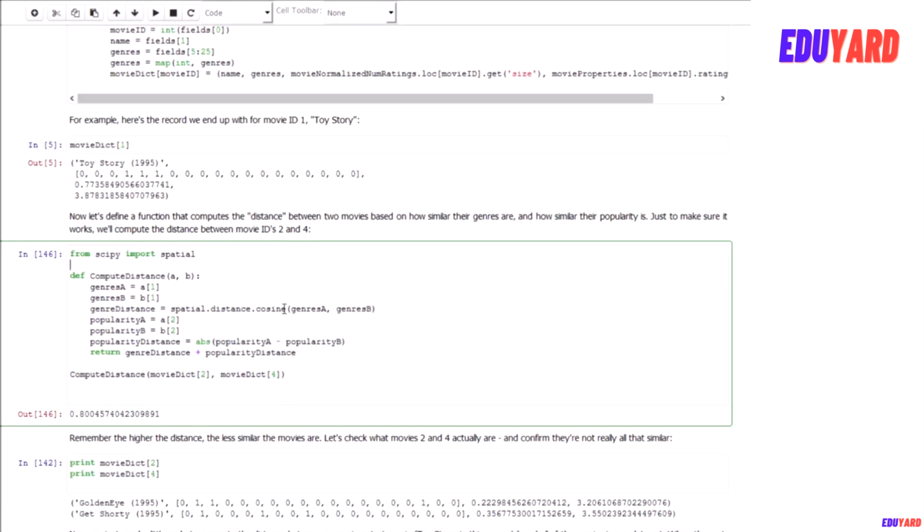So like I said, we are just gonna take the list of genres for each movie and see how similar they are to each other. Again, a 0 indicates it's not a part of that genre, a 1 indicates it is.